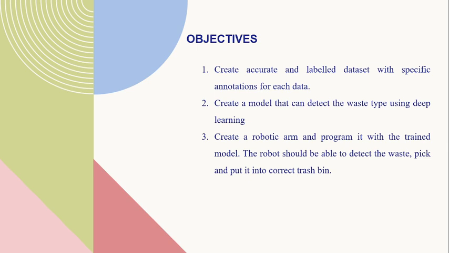First objective is to create an accurate labeled dataset with specific annotations for each data. Next is to create a model that can detect the waste type using deep learning. And the last one is to create a robotic arm and program it with the trained model. The robot should be able to detect the waste, pick it and put it into the correct trash bin.